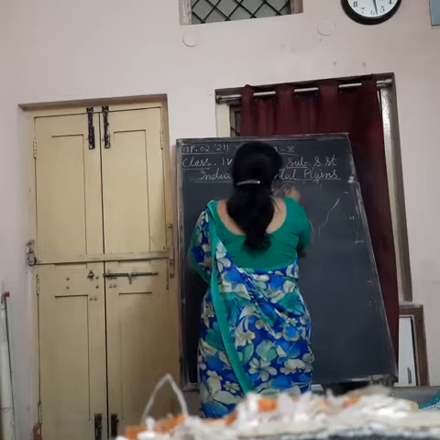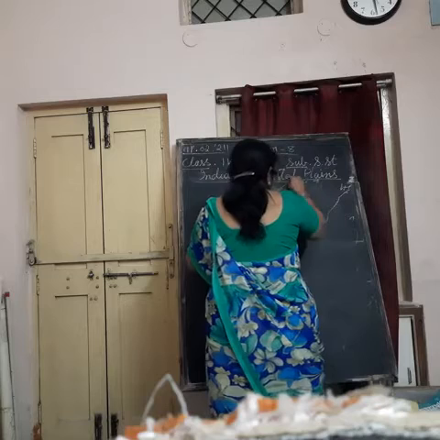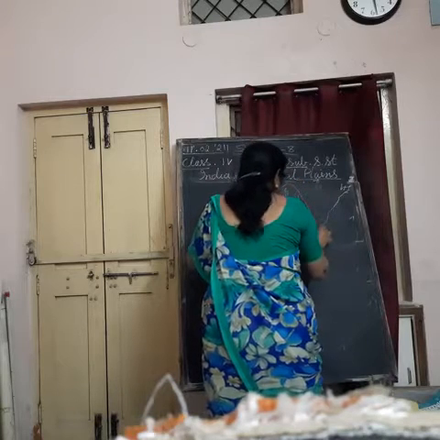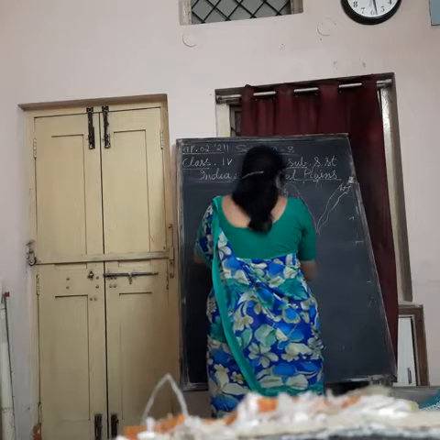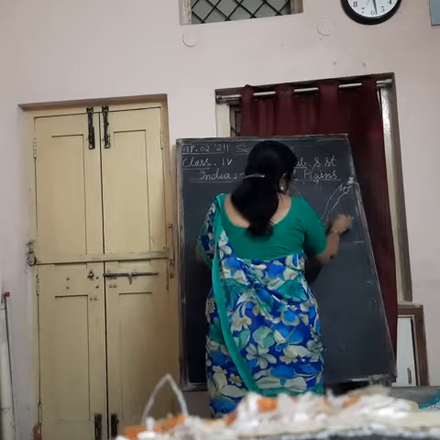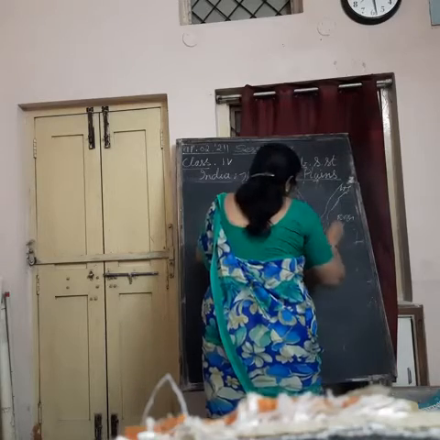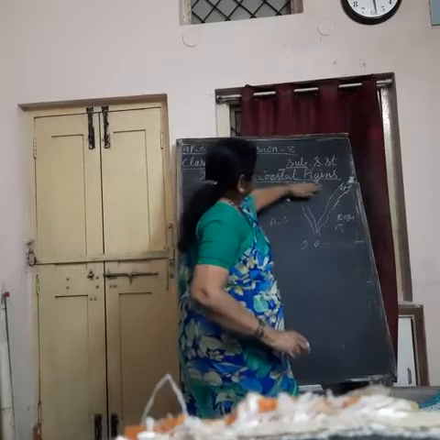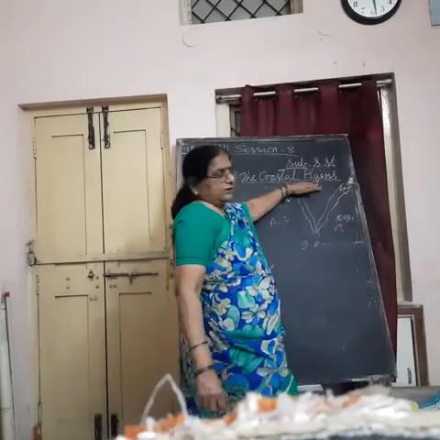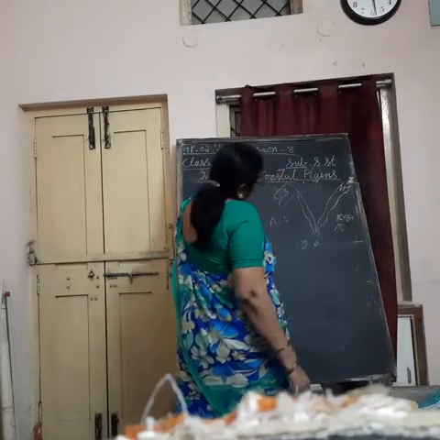Here it is Gujarat, here it is West Bengal. So our coastal line stretches from Gujarat till West Bengal. Here Arabian Sea is there, here Bay of Bengal is there. Here Indian Ocean is there. So these three water bodies are surrounding India. So seeing it, India is triangular shape, and then this is our western coastal plain.